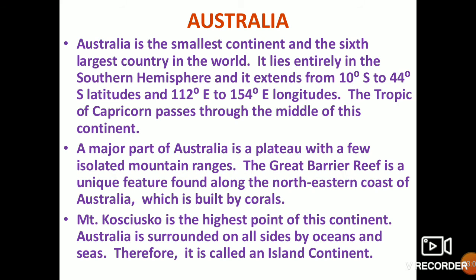Mount Kosciuszko is the highest point of this continent, and Australia is surrounded by oceans on all sides. So it is an island continent also. It is the only continent which is also an island.